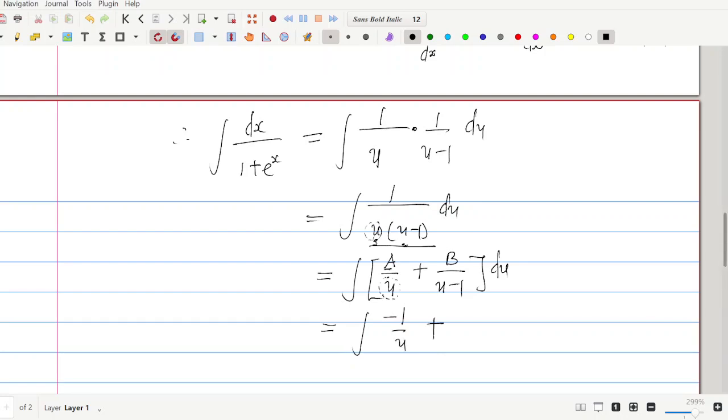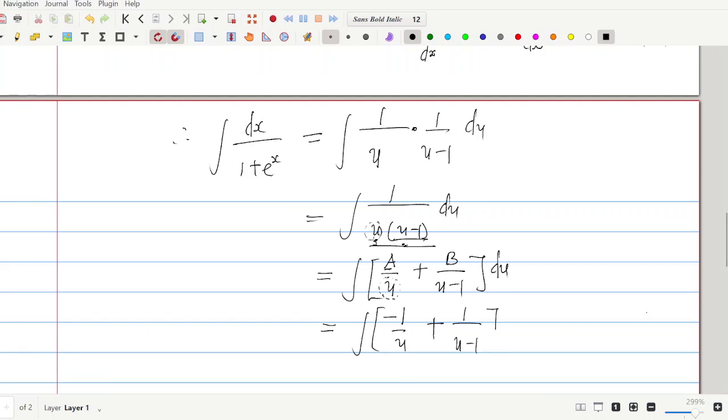Then the same thing we do with B. Now, in case of B, we cover up u minus 1 and substitute 1 in the place of u here. The other expression in this case is 1 over u, all right? We cover up u minus 1, which is here, and substitute 1 in the expression here, which is 1 over 1, and that will give us 1. So my B value is positive 1 over u minus 1.